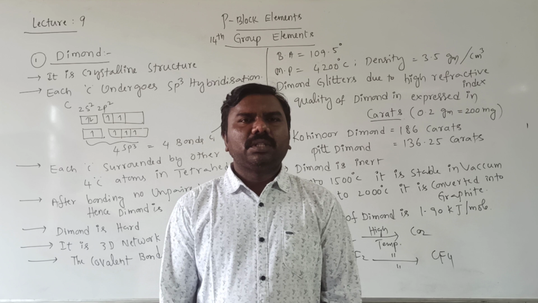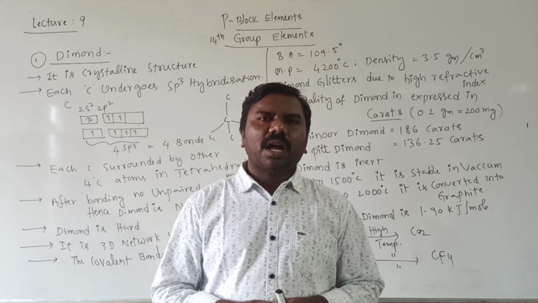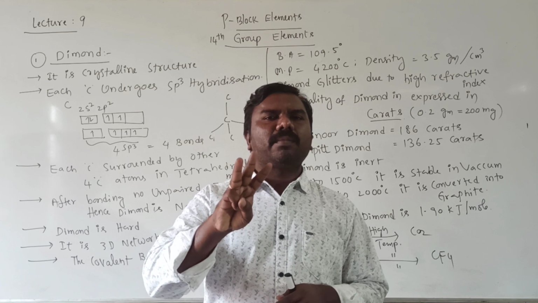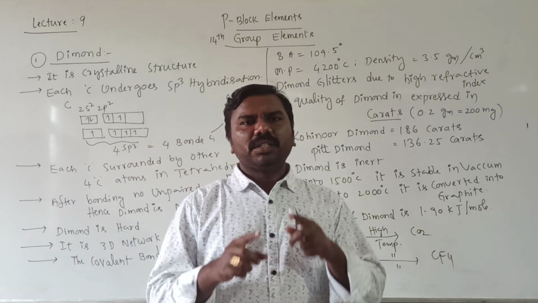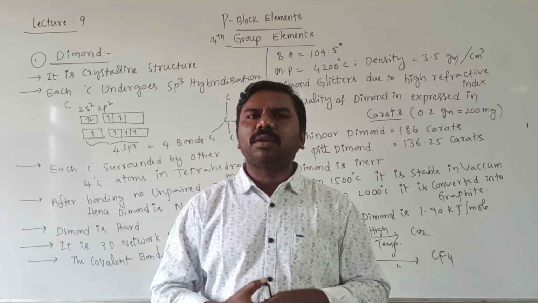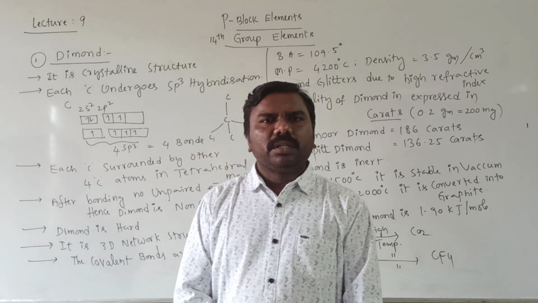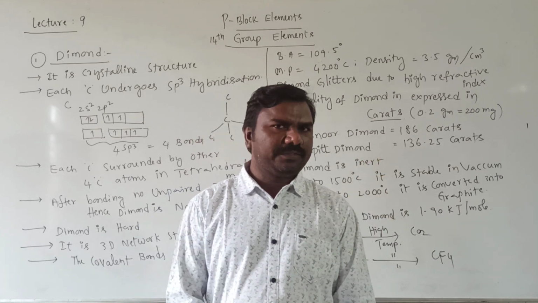So bond angle will be 120 degrees, each and every carbon is surrounded by only 3 carbon atoms, but in diamond 4. In graphite, 1 carbon is surrounded by 3 other carbon atoms in a 120 degree manner. That's why diamond is hard, graphite is soft.